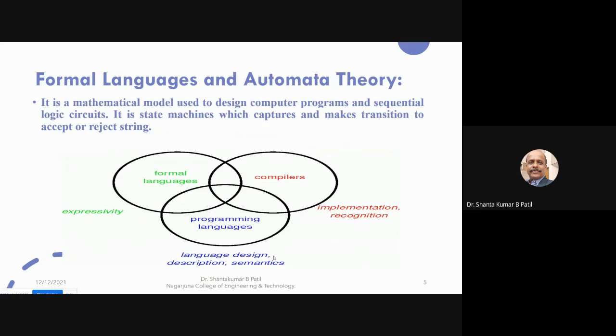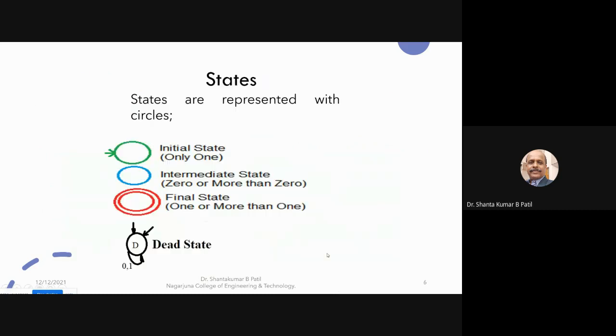Formal languages and automata theory is a mathematical model used to design computer programs and sequential logic circuits. It is a state machine which captures and makes transitions to accept or reject strings. Formal languages, compilers, and programming languages are the applications of the finite automata.